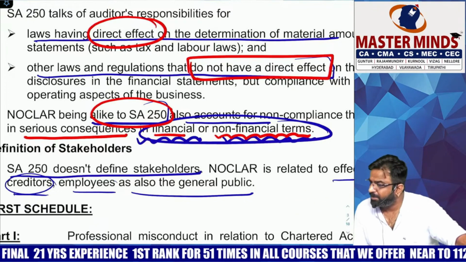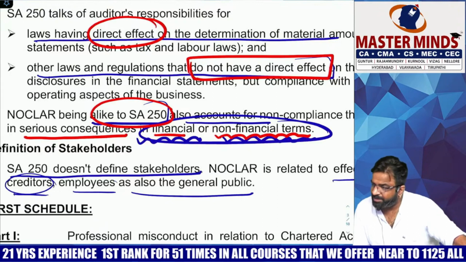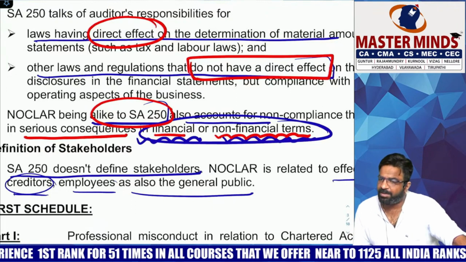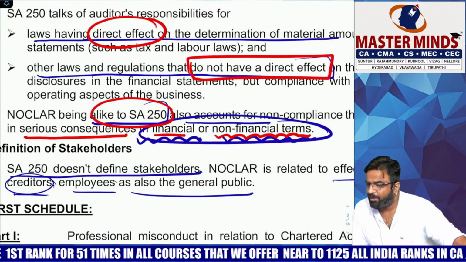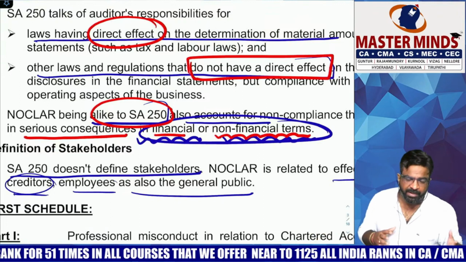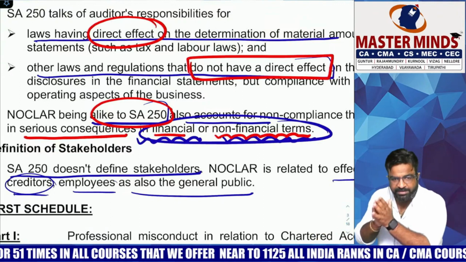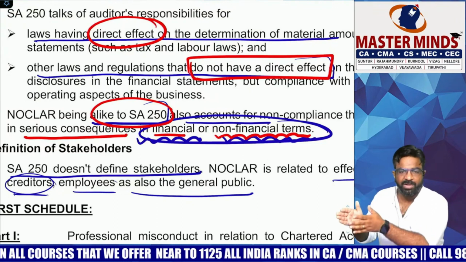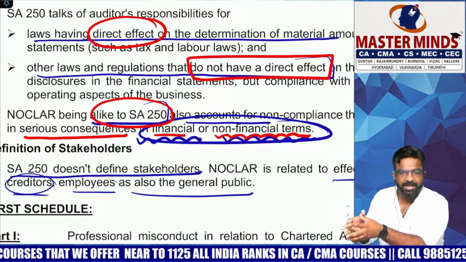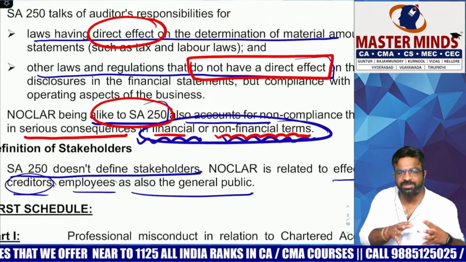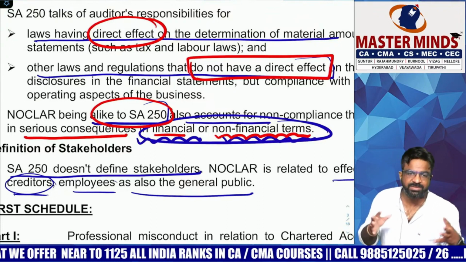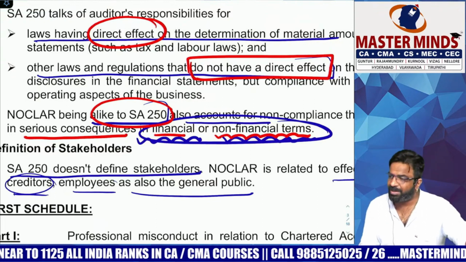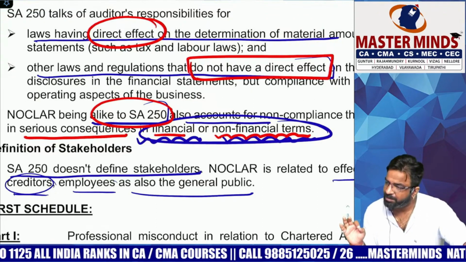SA 250. So if they ask you a question like that, I have 4 to 5 differences. Don't worry about the differences between Noclar and what? SA 250. So stakeholder is defined, not defined. It is only limited to audit. It is not limited to audit. It is only connected with those non-compliances which are relating to FS, and that is connected to non-compliances which are providing serious harms and serious consequences in both financial as well as what? Non-financial. So Noclar is completely unlike 250.